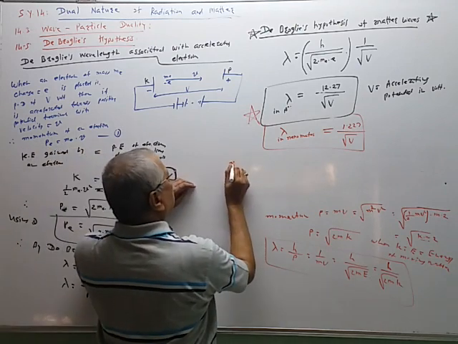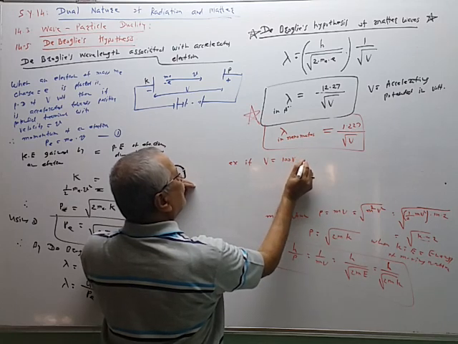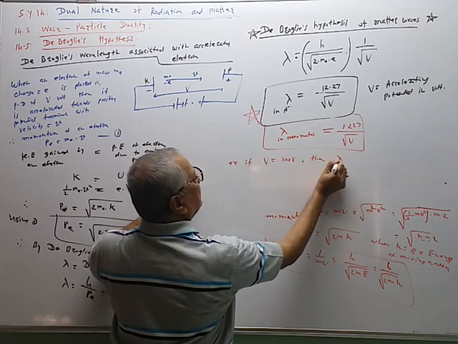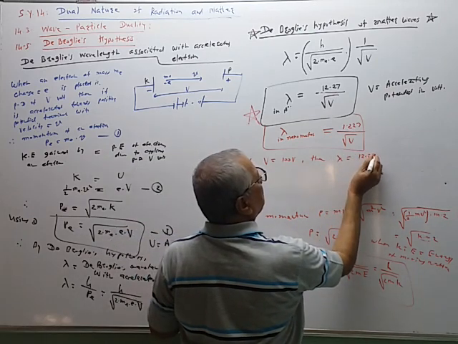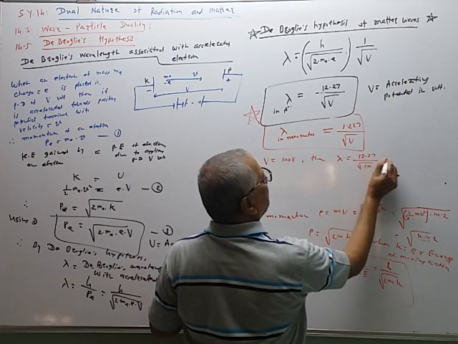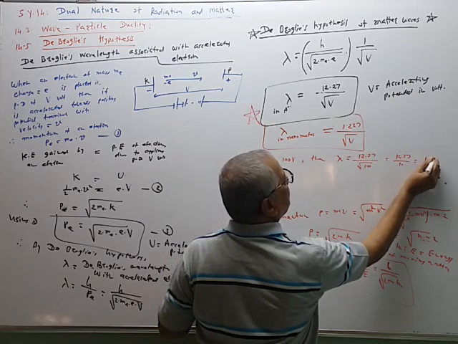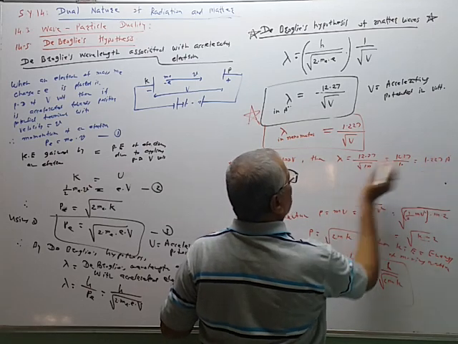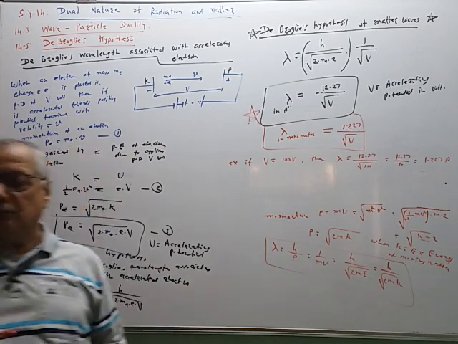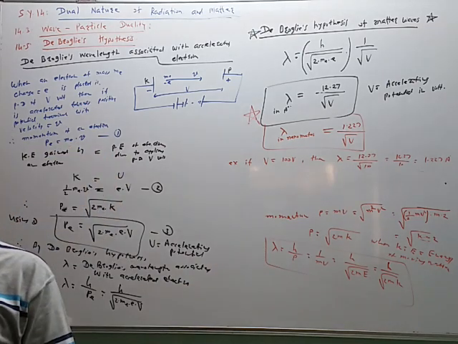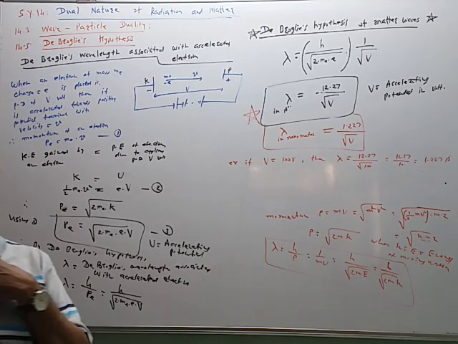So example, if the accelerating potential is equal to 100 volt, then lambda is equal to 12.27 upon root of 100, that is equal to 12.27 upon 10, that is equal to 1.227 angstrom. So you can make a simple table by changing the value of the potential. We can change the value of the wavelength associated with the electron.